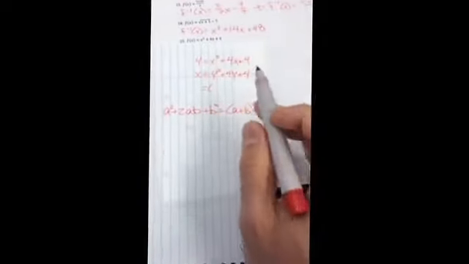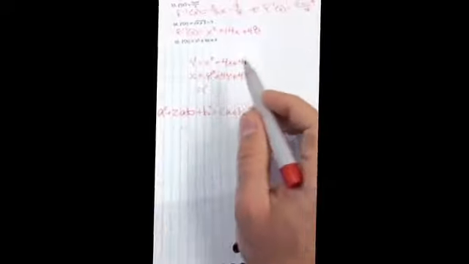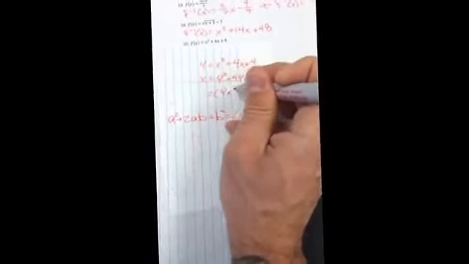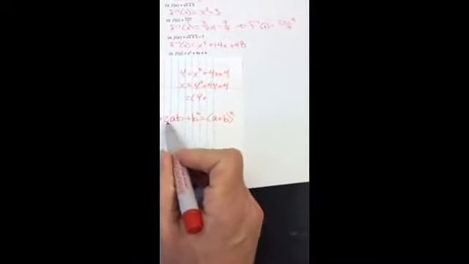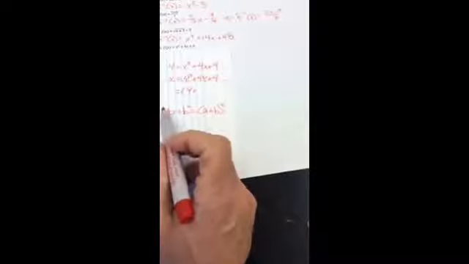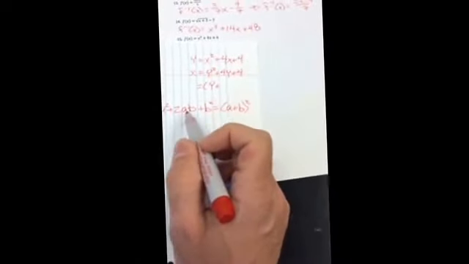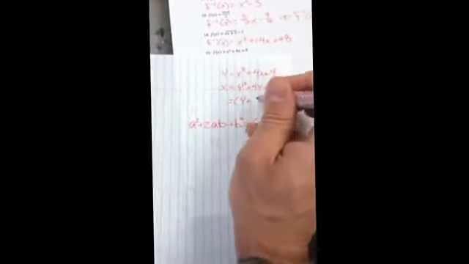In other words, this is something squared, it's y times y. This is something squared, it's 2 times 2. So if this middle part follows the rule of 2 times both of those, then it's right. So 2 times y times 2 is 4y, which is what I have in the middle. So it is actually y plus 2 squared.